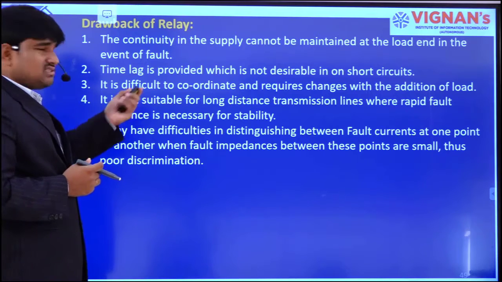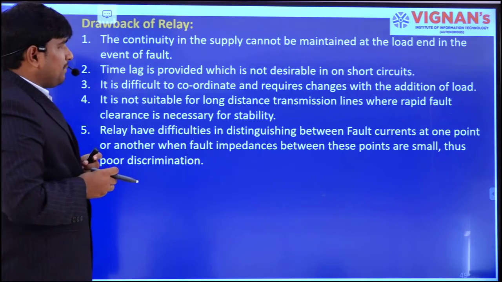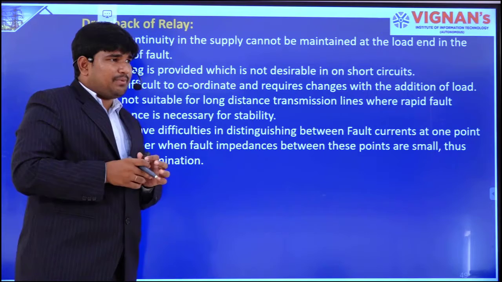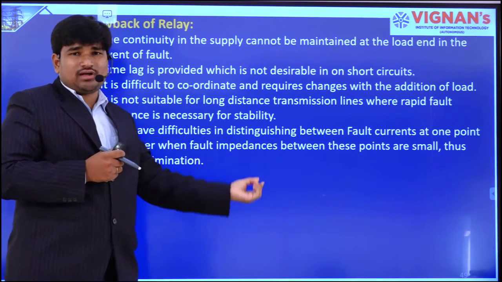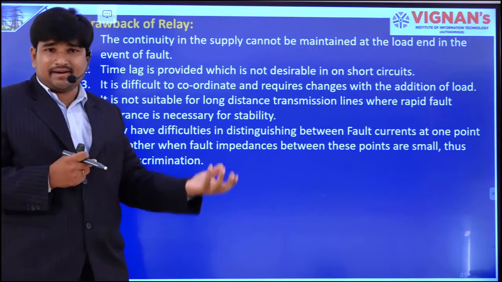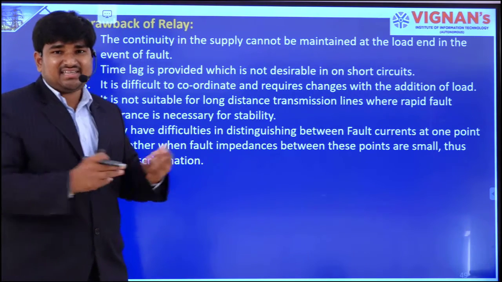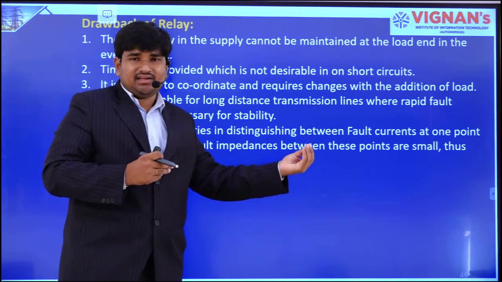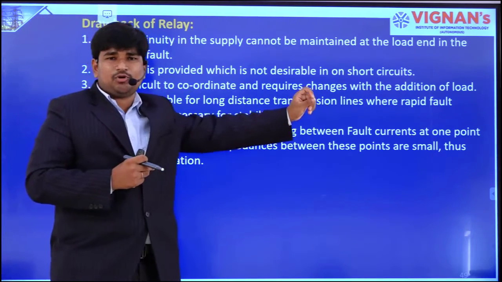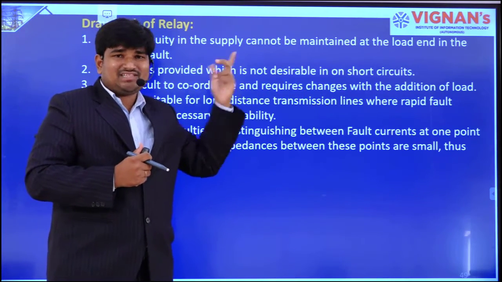Let us see the drawbacks of this definite time lag relay. The continuity of supply cannot be maintained for some period, right. For example, if a lightning stroke occurs, it is a heavy disturbance. It can damage the insulation of some electrical equipment, but it is not a continuous one, right. It operates within a short time. To maintain the current up to some time is not possible. So that is one drawback.